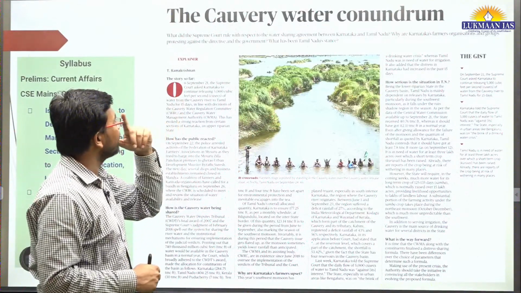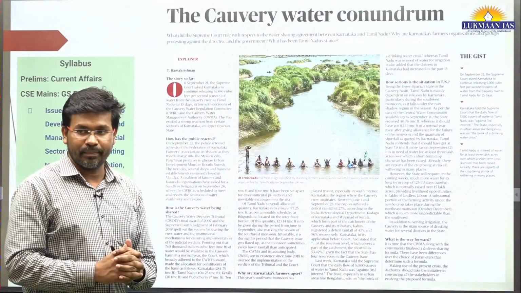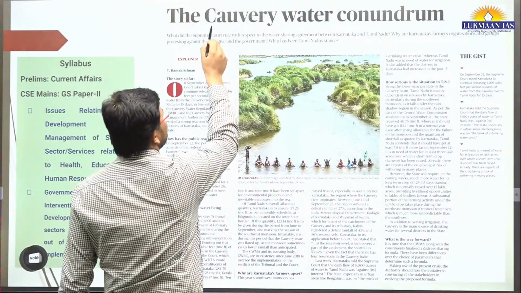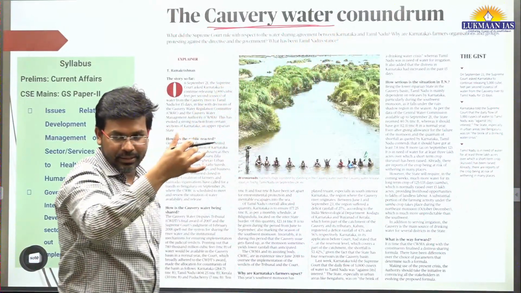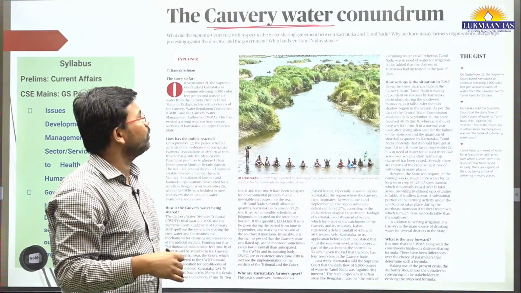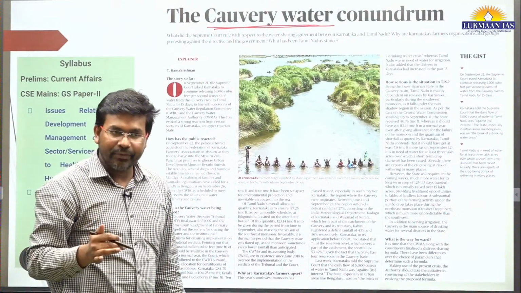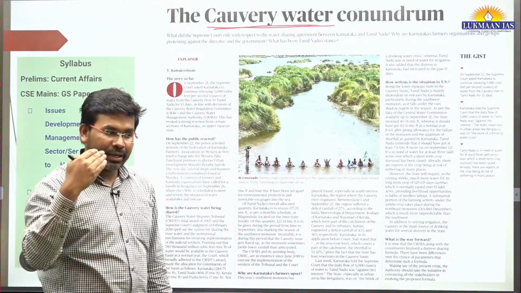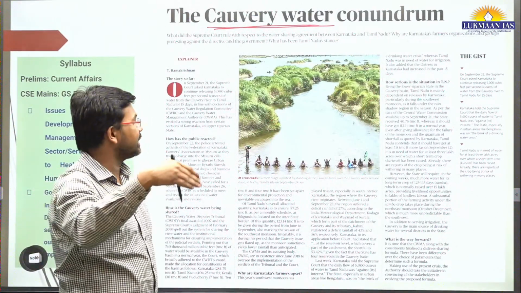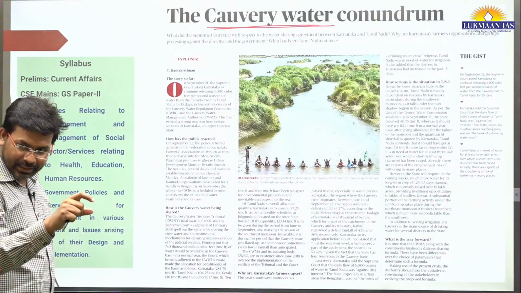Now this is another important article. It says the Cauvery water conundrum. Conundrum means a kind of dilemma. Dilemma related to sharing of the water of the Cauvery river. This Cauvery river originates from the state of Karnataka. And from Karnataka it flows to Tamil Nadu, and it flows to Kerala and some other states